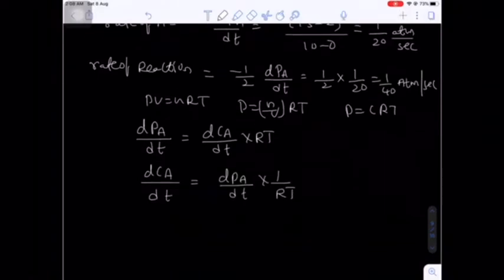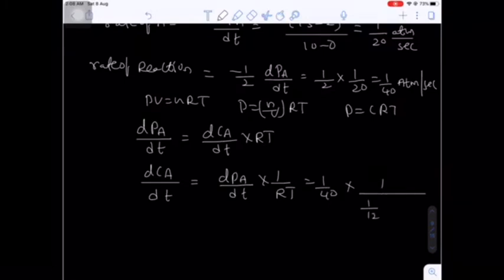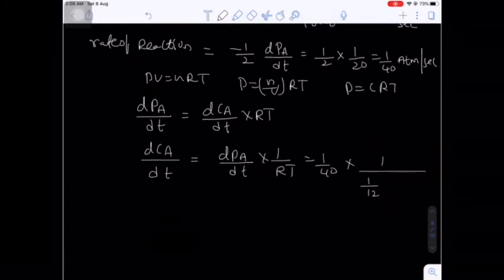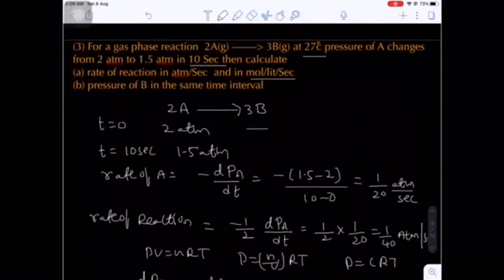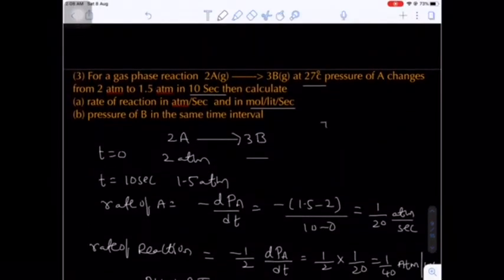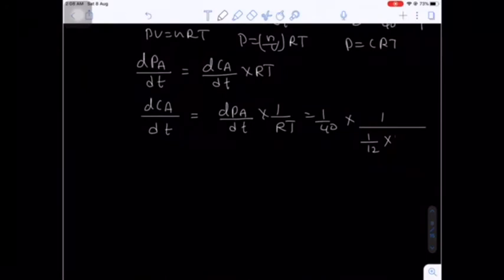What is the dPA by dt? That value will be 1 by 40 into 1 by R. What is the capital R value? I told you, for simplicity you can take 1 by 12, into the temperature given in the question. Temperature given here is 27 degrees Celsius plus 273, in terms of Kelvin, so that you will get 300 Kelvin temperature.